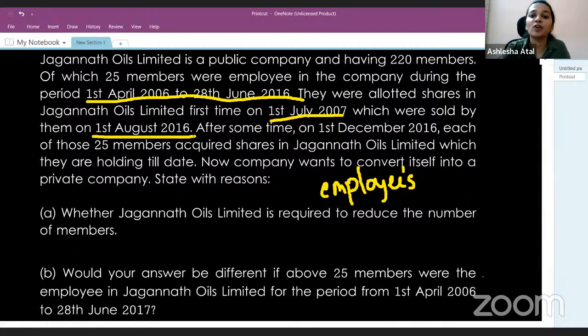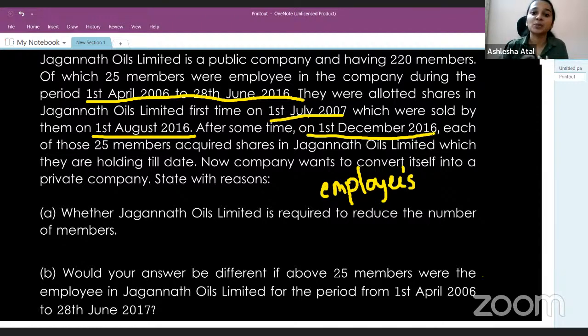After some time, on 1st of December 2016, each of those 25 members acquired shares in Jagannath Oils Limited, which they are holding till date. So what has happened? They were initially allotted shares, which they sold on 1st of August 2016. After this sale, they again reacquired the shares on 1st of December 2016.